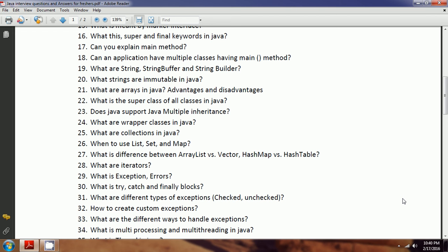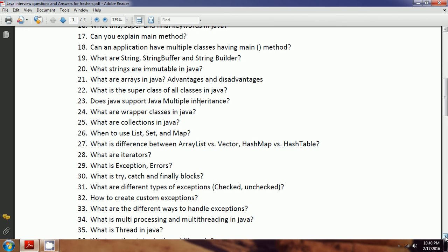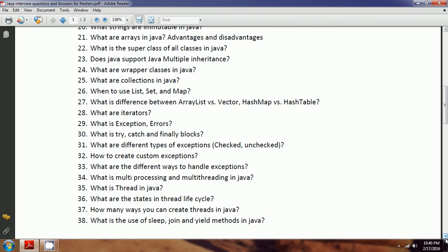These we will call unchecked exceptions. These arise at runtime and we need to handle them using try-catch blocks. And how to create a custom exception? In order to create a custom exception, you need to extend the superclass, that is Exception. Whatever class you want to define as a user-defined exception, you need to extend the Exception class, and then you can create your own custom exception.